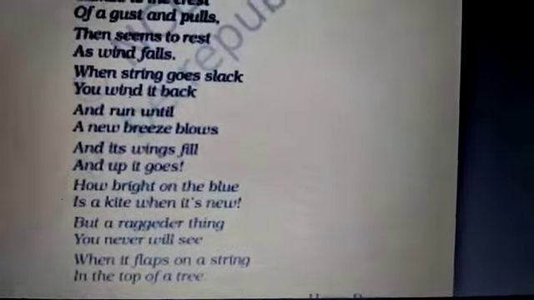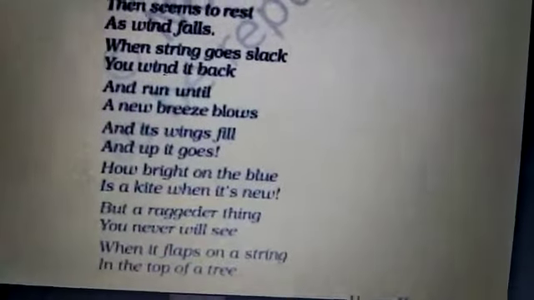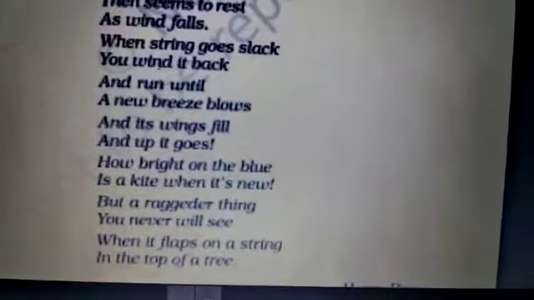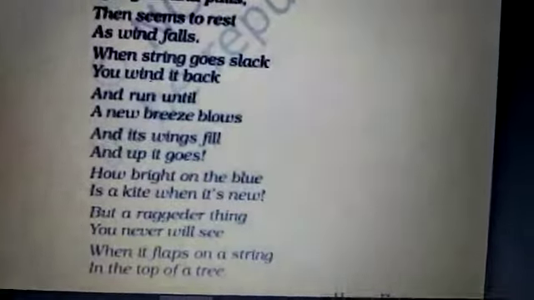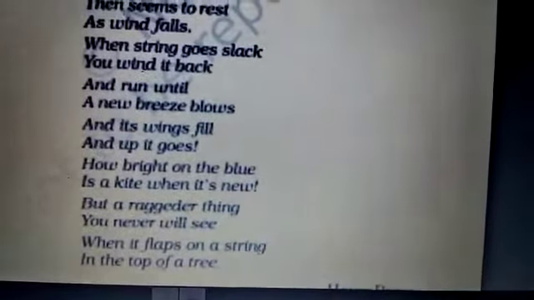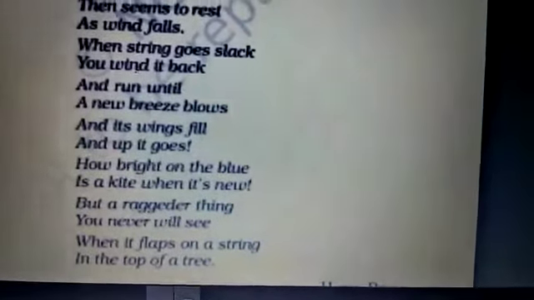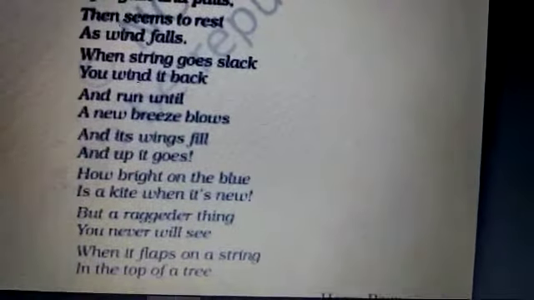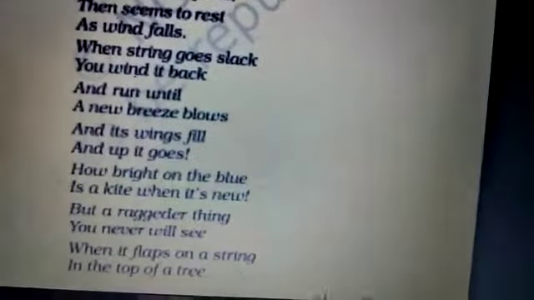But as only beauty is not the side of life, there is another side also. Every coin has two sides. So now what happens when the kite has become old? But a ragged thing, meaning when it is torn up, when it is used a lot, when you have flown that kite so much, you never will see when it flaps on a string in the top of a tree.